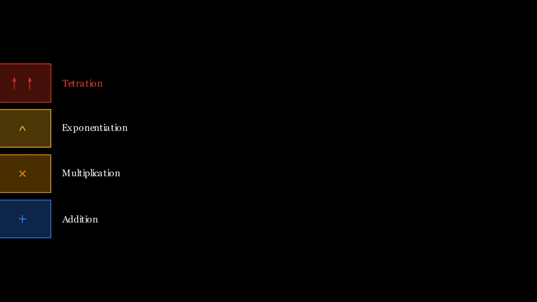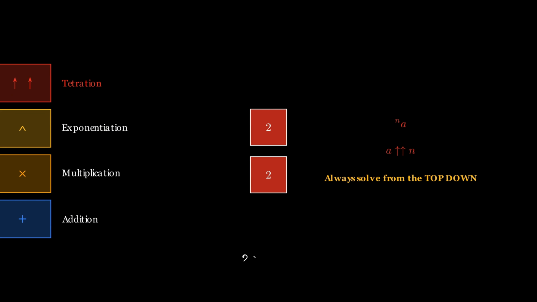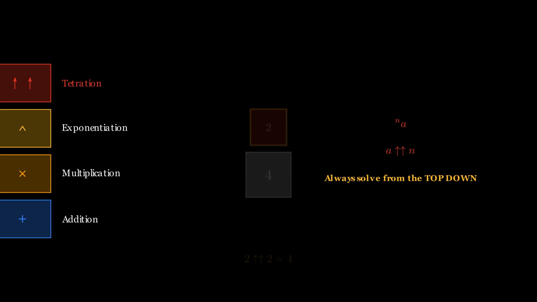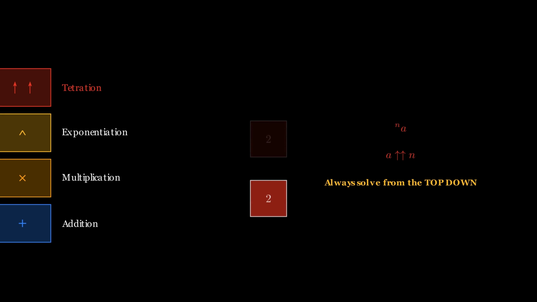And the most important thing to remember is that you always solve it from the top down. Let's start small. For 2 tetrated to 2, we build a power tower 2 blocks high. This is simply 2 squared, which gives us 4. Easy enough. Now let's try 2 tetrated to 3. We build our tower 3 blocks high.